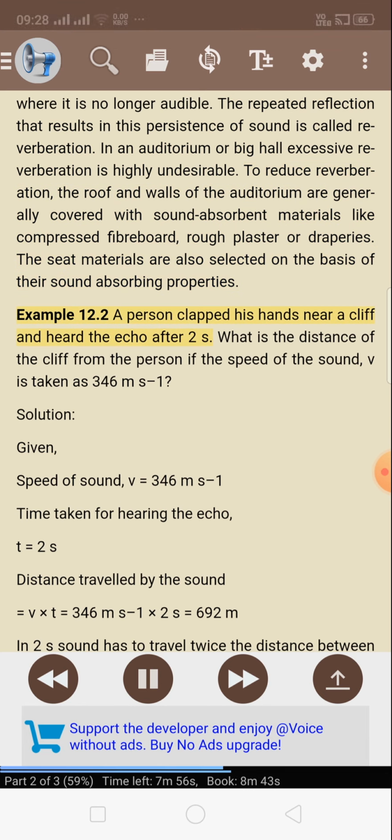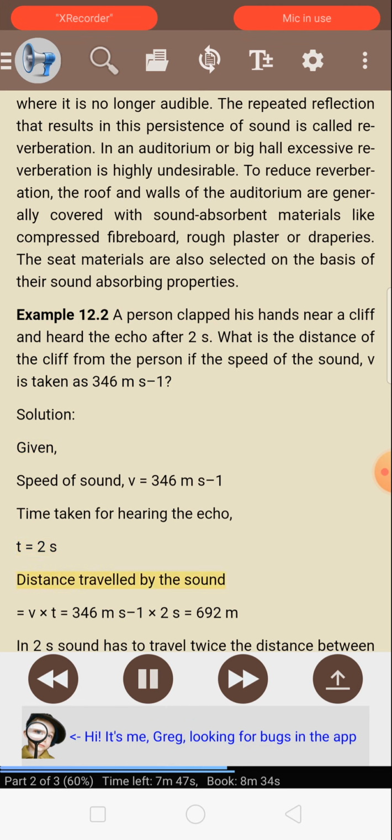Example 12.2. A person clapped his hands near a cliff and heard the echo after 2 s. What is the distance of the cliff from the person if the speed of sound v is taken as 346 m/s? Solution. Given: speed of sound v = 346 m/s. Time taken for hearing the echo, t = 2 s. Distance traveled by the sound = v × t = 346 m/s × 2 s = 692 m.